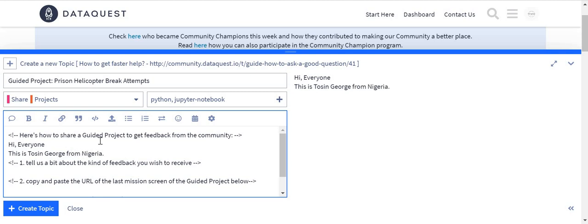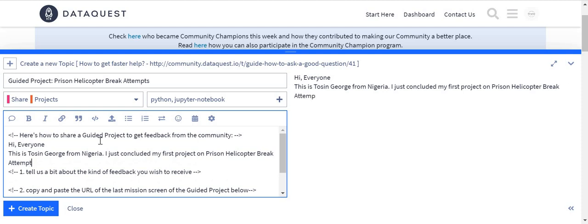I've just concluded my first project. Can be anything you want. This is just what is coming off the top of my head. I've just concluded my first project on freezing helicopter break attempts projects. I'm also going to show you what I use for the first one, so no worries.